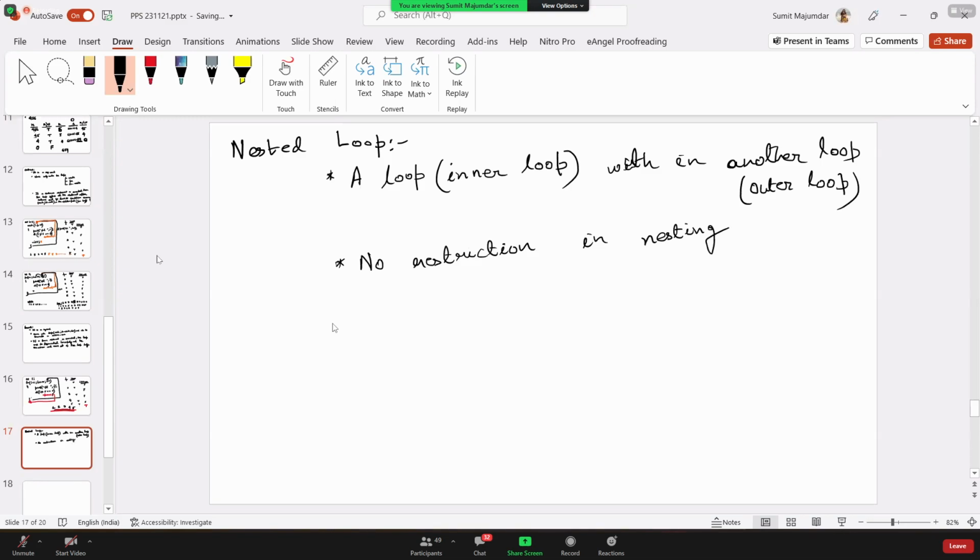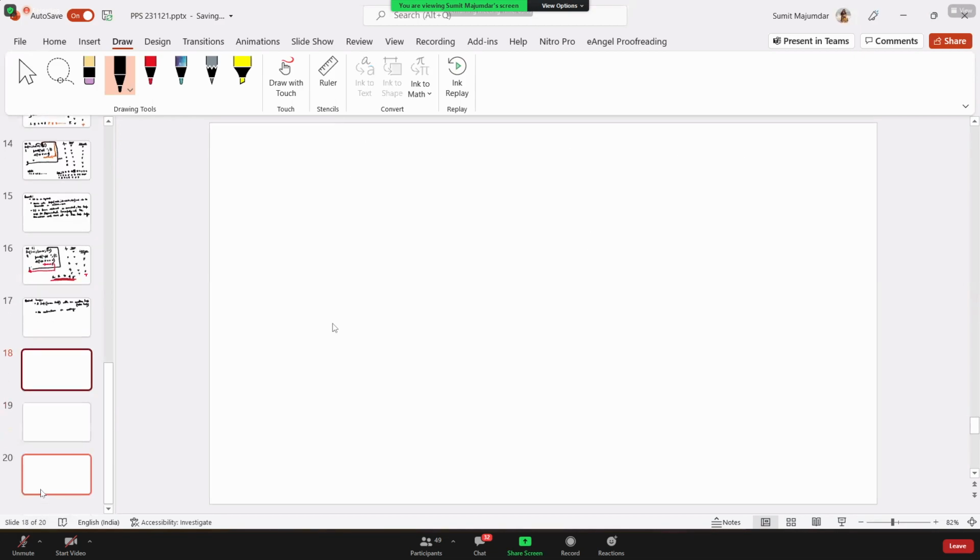We have discussed the nested if-else statement. Now loops are also possible to nest. So it basically means a loop within another loop. We are going to continue this discussion with the for loop only, and you will understand that it will be more or less similar for the while loop also. So let me discuss with a small example.